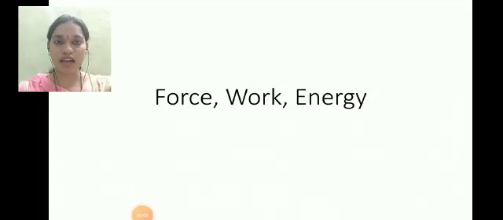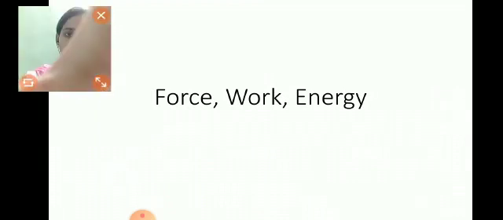Today I am going to start our new lesson: force, work and energy. Firstly, I am going to start with force. Children, generally what is a force? Force is required to push and pull something.